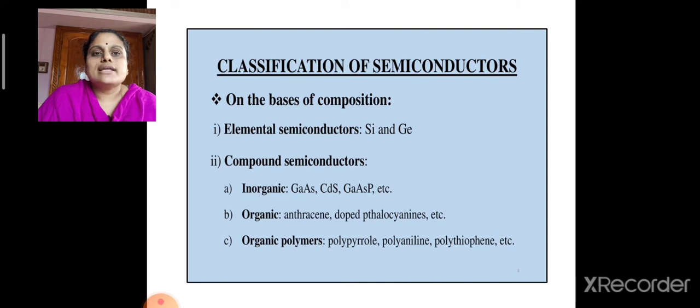Examples for inorganic semiconductors are gallium arsenide, cadmium sulfide, gallium arsenide phosphide, etc. For organic semiconductors, anthracene and doped phthalocyanines. For organic polymers, examples are polypyrrole, polyaniline, polythiophene, etc.